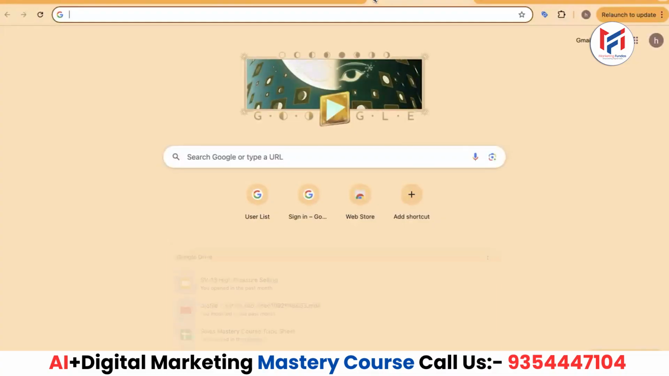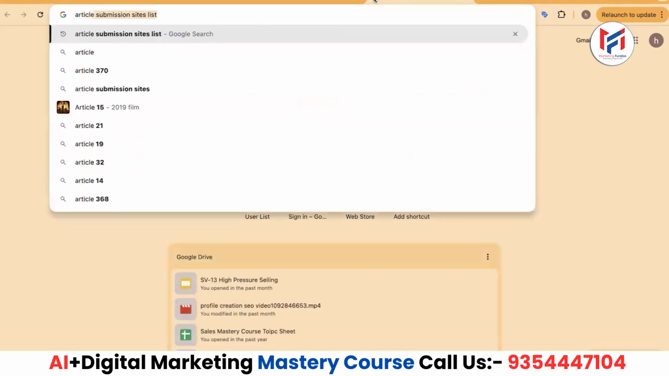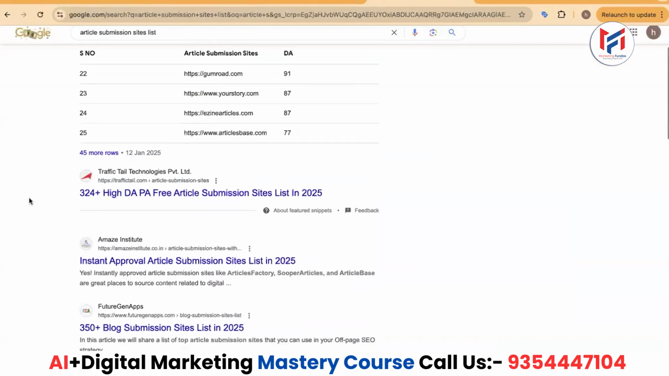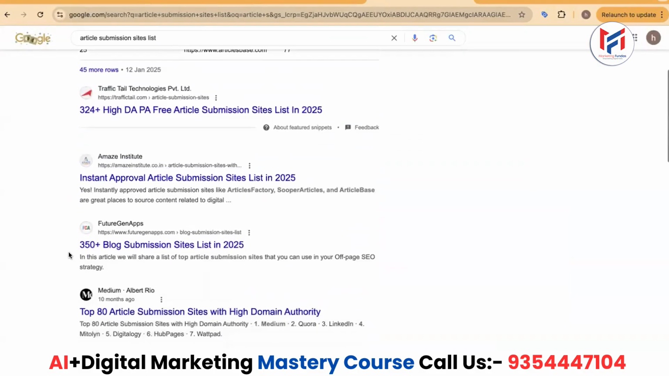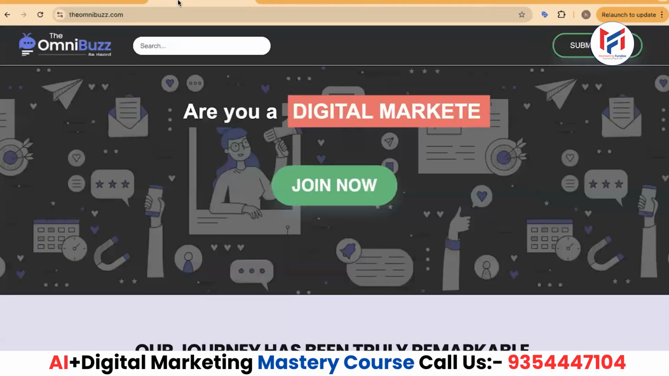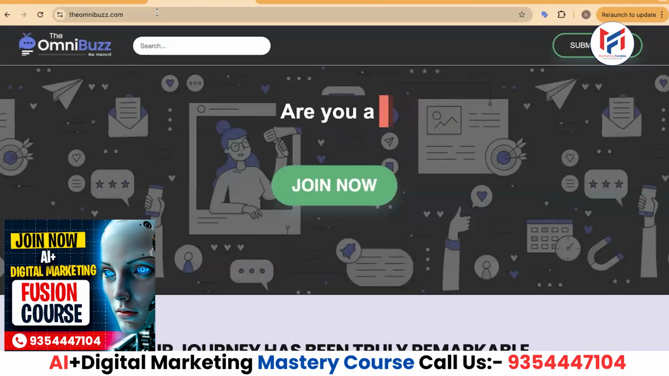To find article submission websites for backlinks, just go to Google search and type article submission sites. Here you'll find lists of many websites that will provide you with article submission sites. They'll tell you the authority and other things. From there you can pick out the free websites and check their DA PA using Moz or any other website tool. After checking, if the authority seems good for the site, then open it.